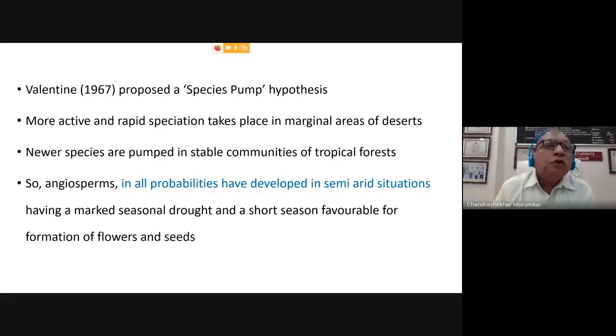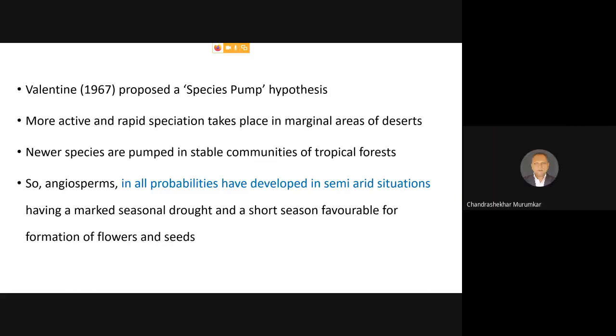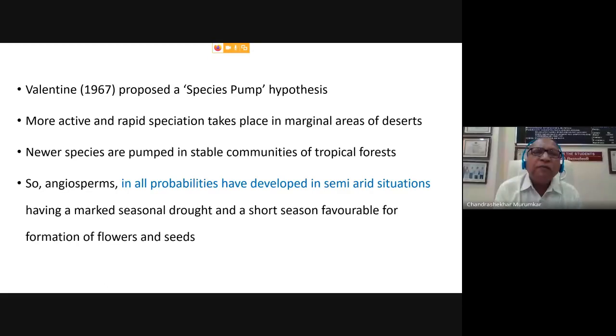So, for this purpose, Valentine in 1967 proposed a species pump hypothesis. So, what is the species pump hypothesis? He suggested that if a new species has to be formed, it has to be formed between the favorable and unfavorable marginal zone.